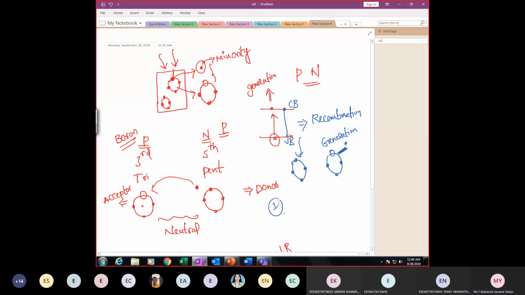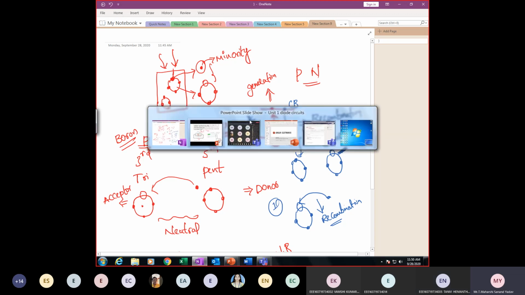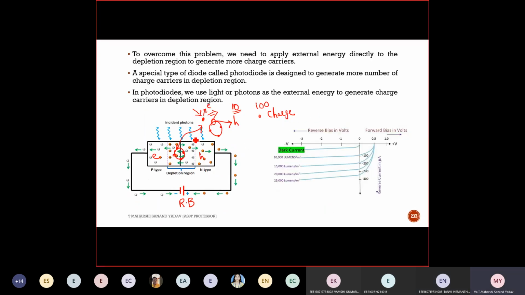Suppose initially it is like this, hole followed by 3 electrons. Now if this electron goes and sits in this vacant space, then do I call it recombination or generation? Recombination. It is occupying that empty space. Occupying is nothing but combining, so I'm calling it recombination. Whereas because of this photonic energy, if it is getting excited into the free space, it is called generation. I hope you are clear with these two concepts. Very important: generation followed by recombination. So that's what is happening in this.